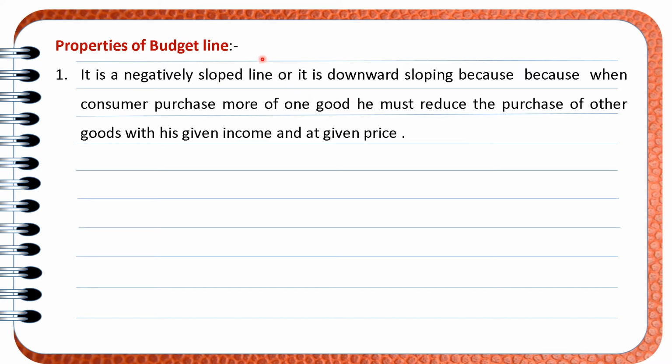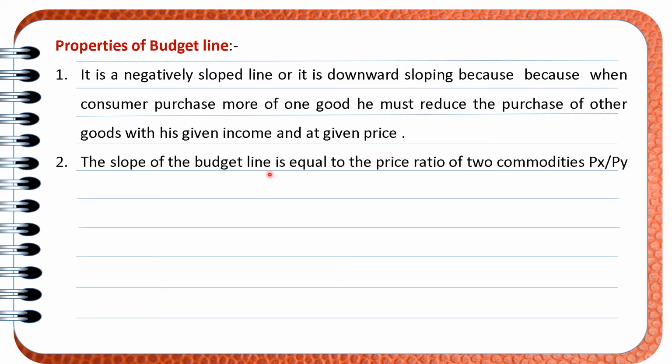So if the quantity of one good increases, definitely there will be a fall in the purchase of another good. So there is a negative relationship between those goods, and when we represent the relationship in a curve, it is always downward sloping. Downward sloping means like this one, sloping down from left to right.